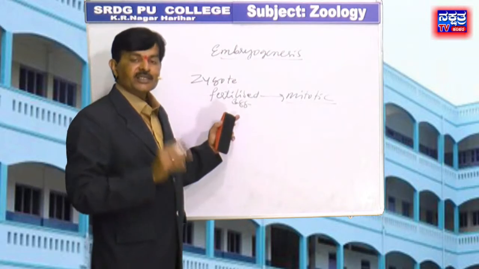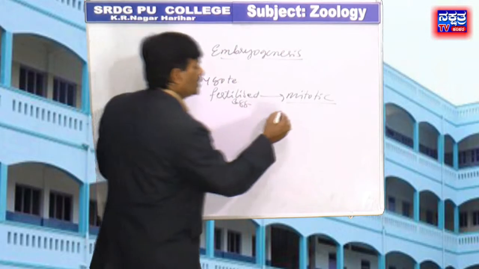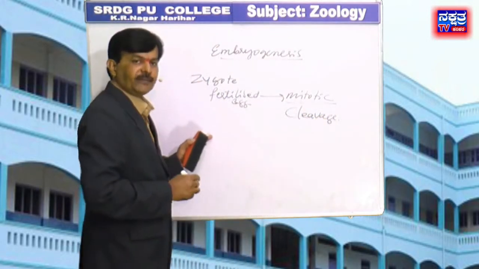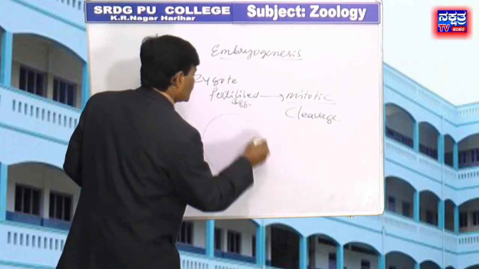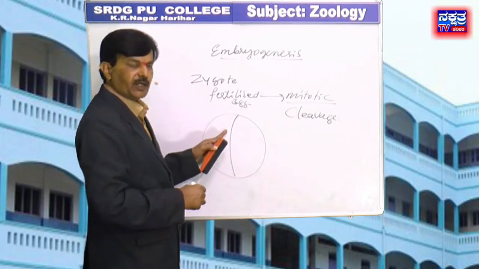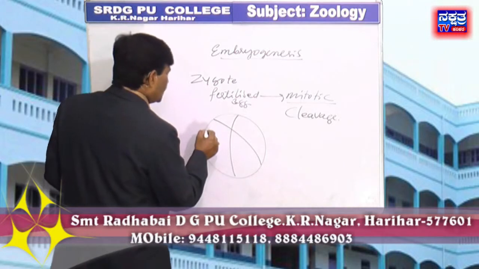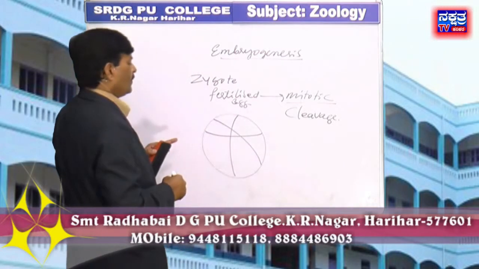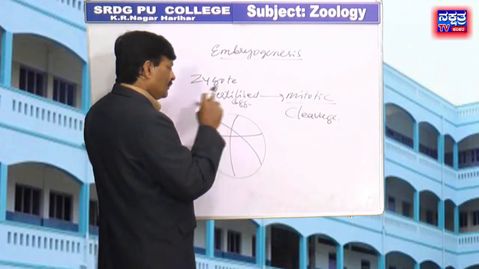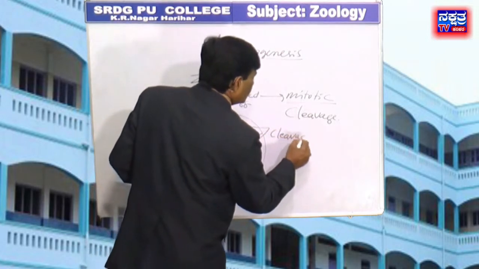That process, the division of the zygote, is called cleavage. Cleavage is also called fragmentation. The first cleavage is meridional, then the second is also meridional, and the third is longitudinal. It then undergoes many divisions. That is the cleavage process.